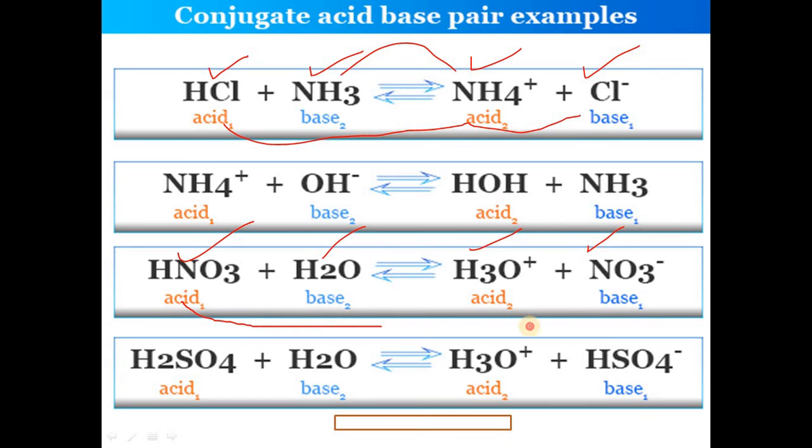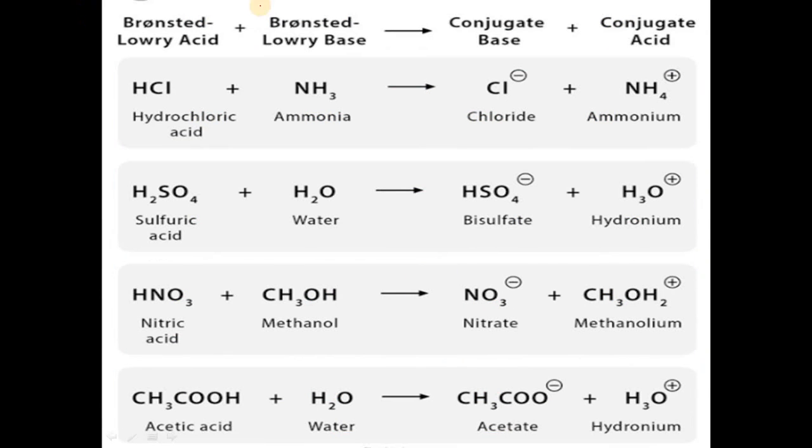Here are the acid 1 and base 1 pair, and these are the acid 2 and base 2 pairs. Similarly, hydrochloric acid and ammonia give chloride ion and ammonium ion, and conjugate acid base pairs are formed. So these are some examples for simplification of the Lowry-Bronsted concept.